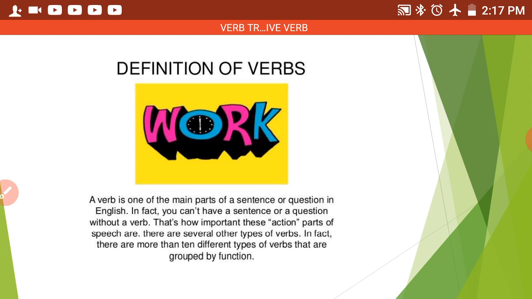What is actually verb? A verb is one of the main parts of the sentence or question in English. In fact, you can't have a sentence or a question without a verb. And that's how important this part of speech is. There are several other types of verb. In fact, there are more than 10 different types of the verb. They are grouped by their function.